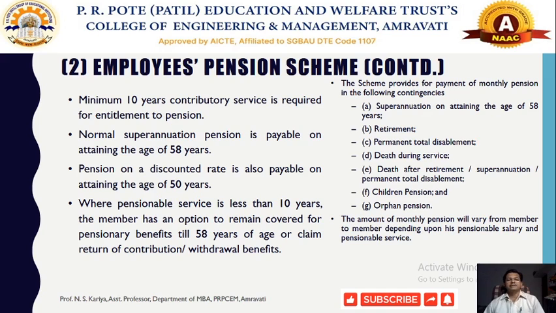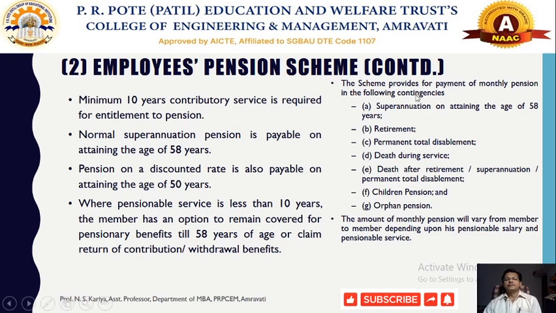Wherever the pensionable service is less than 10 years, the member has an option to remain covered for the pensionary benefit till 58 years of age, and can claim return of contribution or withdraw the benefit. Employees who have not completed 10 years of service also have an option to take the benefit till completion of 58 years of age, and to ask for the return of whatever contribution they paid, or withdraw the benefit from that EPF account.